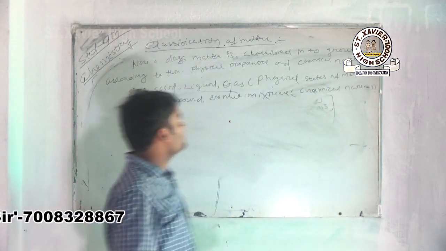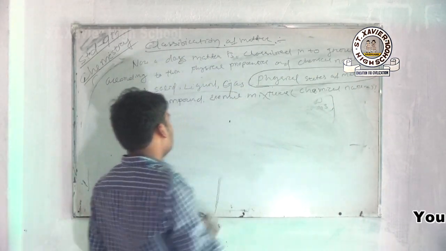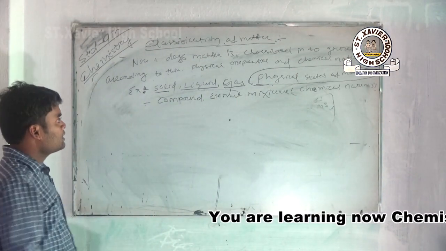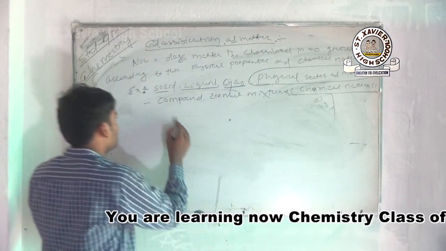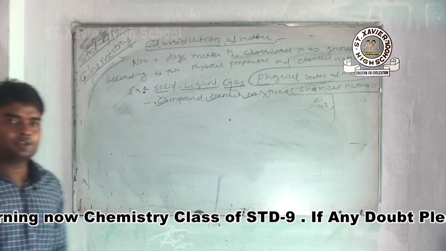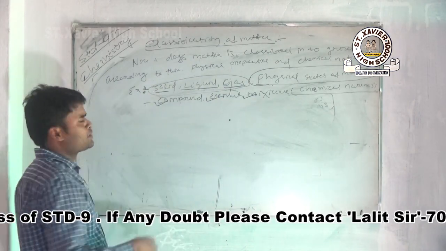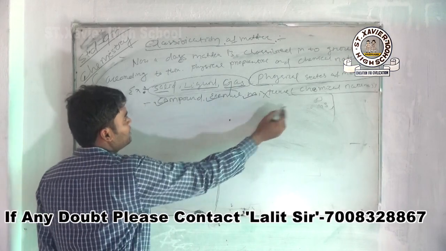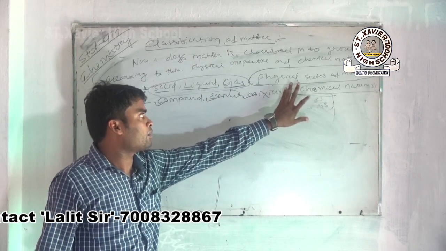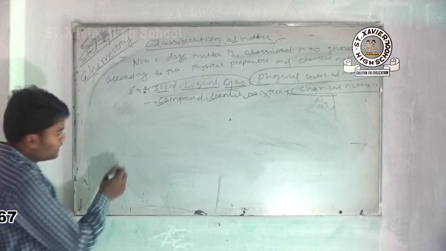Again I repeat it. According to the physical state, matter can be divided into three types: solid, liquid and gas. According to chemical nature, matter is divided into compound, element and mixture. But in this chapter we shall learn only the physical states of matter. In another chapter, we will learn the chemical nature of matter. All are clear?